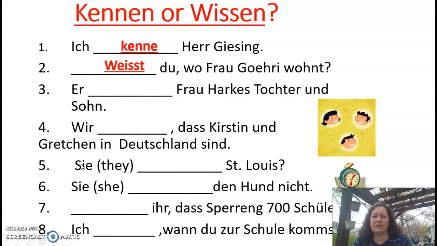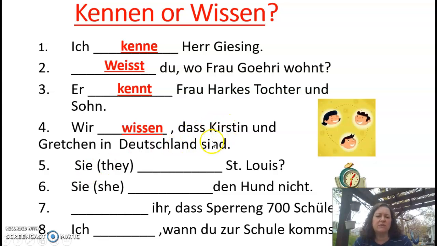Weißt du, wo Frau Gary wohnt? Do you know where she lives? Kennt Frau Harkey's Tochter und Sohn. Now, if the length of that confused you, I'm still talking about two people, the daughter and the son. Wir, dass Kirsten und Gretchen in Deutschland sind. Wir wissen, we know that they are in Germany.